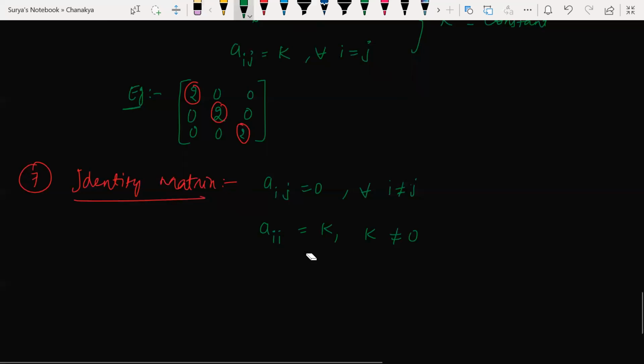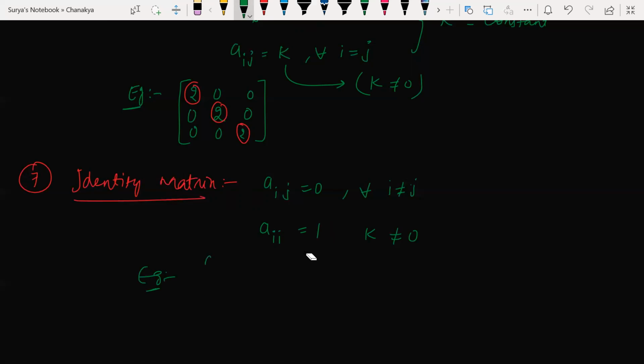Here you say k is not equal to 0. If k is equal to 0, that becomes a 0 matrix, right? So here aii should be equal to some constant. That constant is equal to what here? Equal to 1. That constant should be equal to 1, or else you simply say that aii is equal to 1.